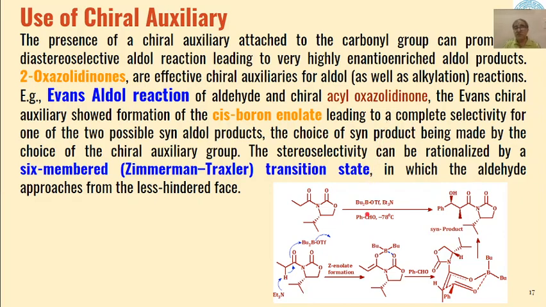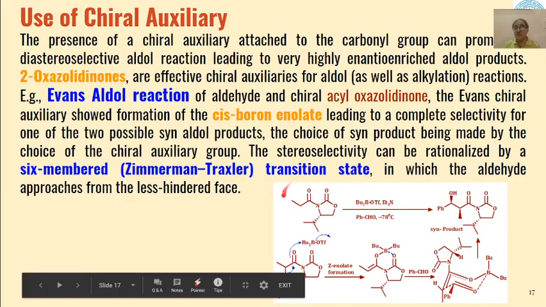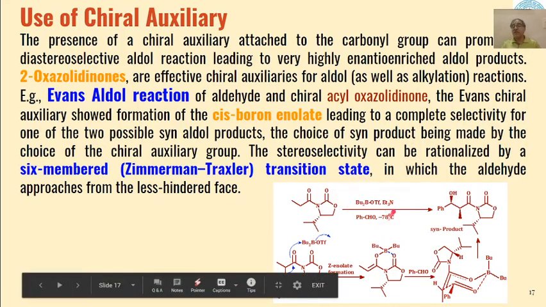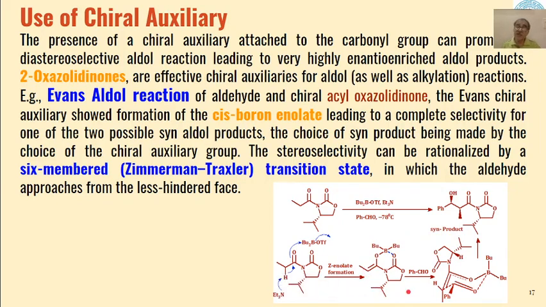So here what happens is that this chiral auxiliary acyl oxazolidinone reacts with a boron based molecule to give us first this type of transition state, and then this enolic transition state, a cis boron enolate, is formed, which leads to complete selectivity for one of the two possible syn aldol products.